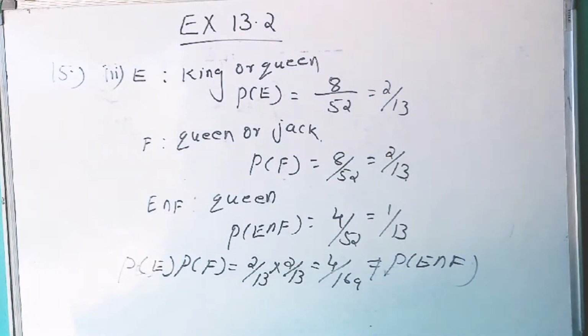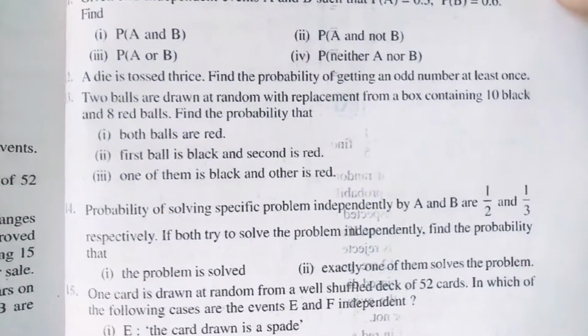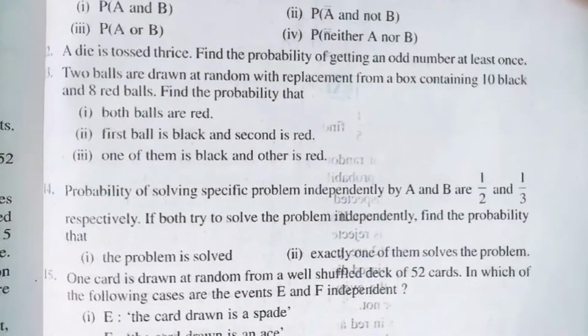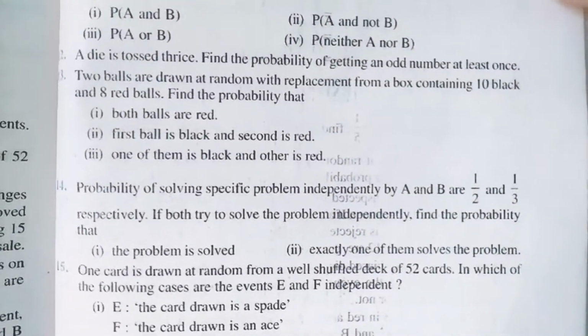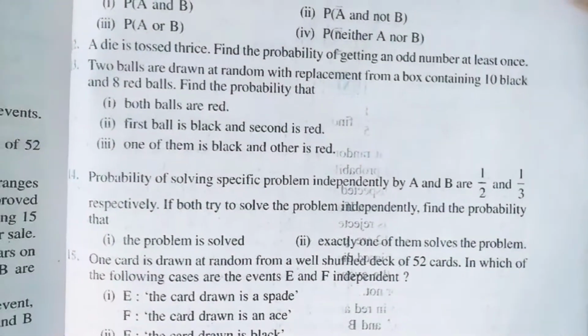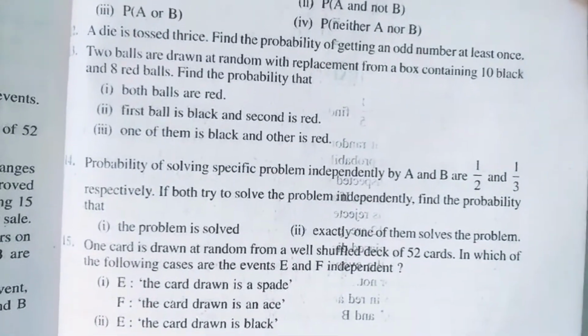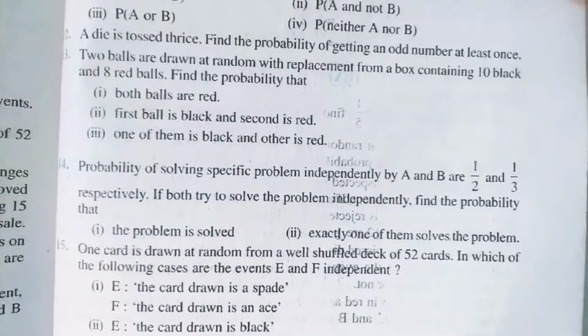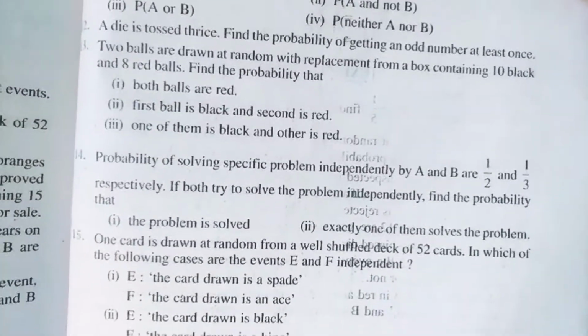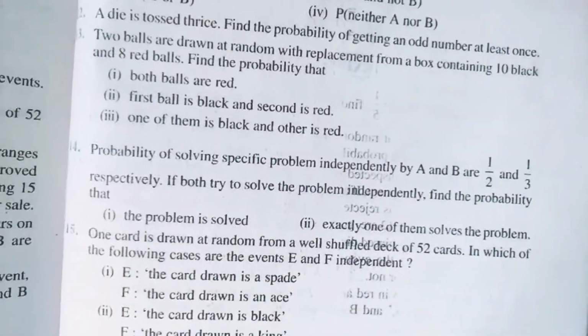14th question. Probability of solving a specific problem independently by A and B are 1 by 2 and 1 by 3 respectively. If both try to solve the problem independently, find the probability that the problem is solved, and that exactly one of them solves the problem.